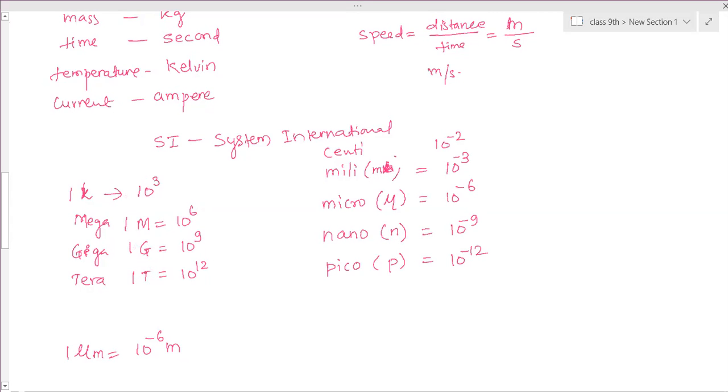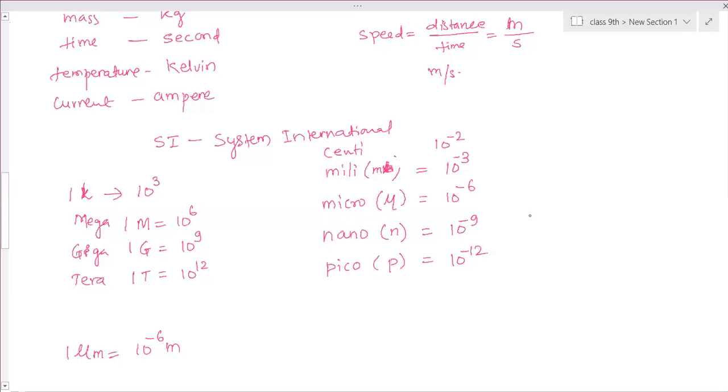So between the larger and the smaller, these are the deca, hecta. In between kilo and meter value, there are deca and hecta present. And these are the smaller units, smaller than a meter, smaller than a kg, smaller than a second.